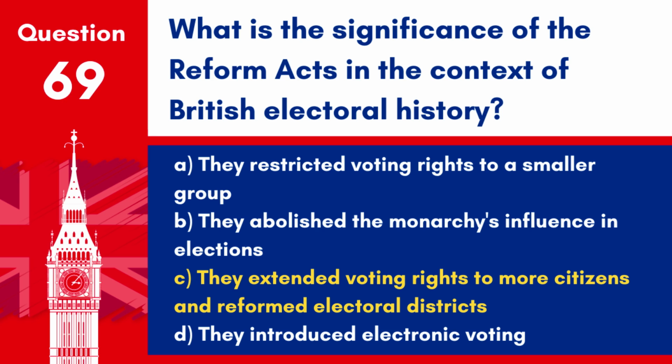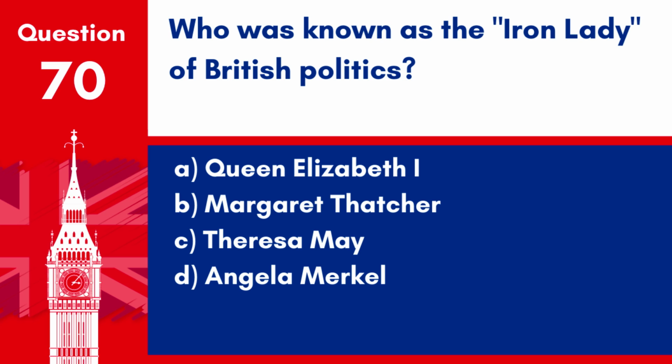Answer C. The various Reform Acts throughout the 19th and early 20th centuries gradually expanded the electorate and made the electoral system more representative.